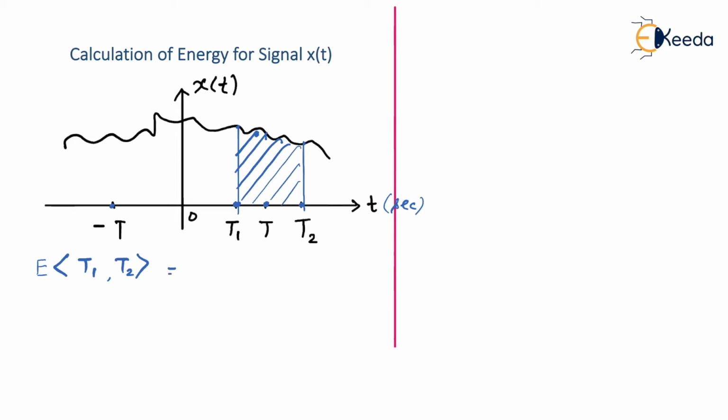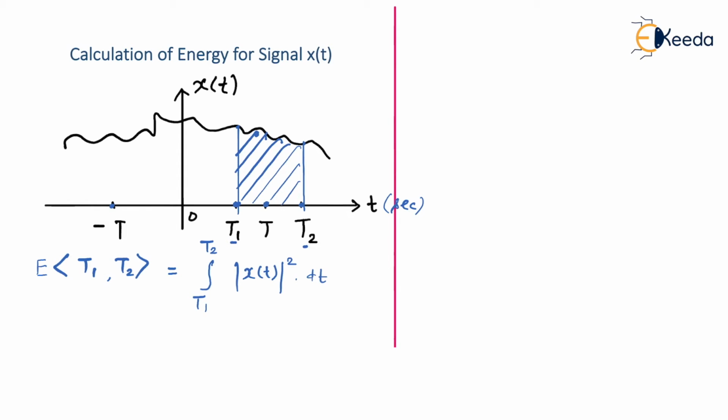It is very simple. First of all, you have to take the mod of this x of t signal and you have to square it, and then you have to integrate over a period from t1 to t2, because t1 is the lower limit and t2 is the higher limit, with respect to time, and this simply gives you energy of the signal.